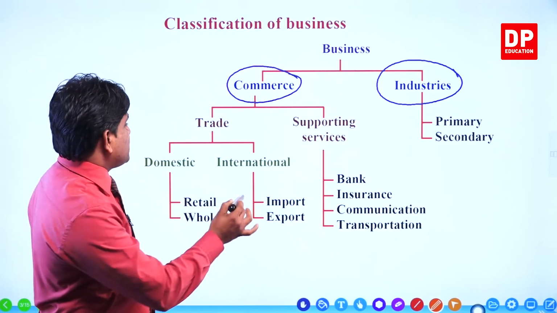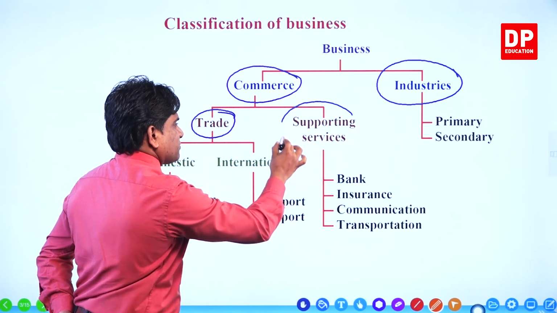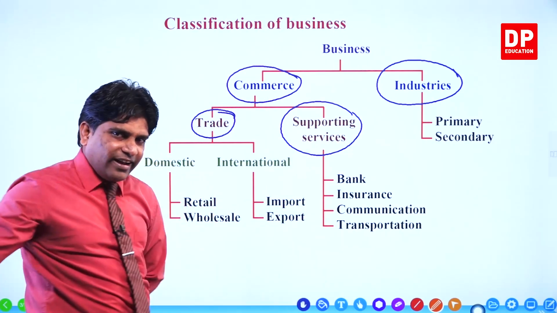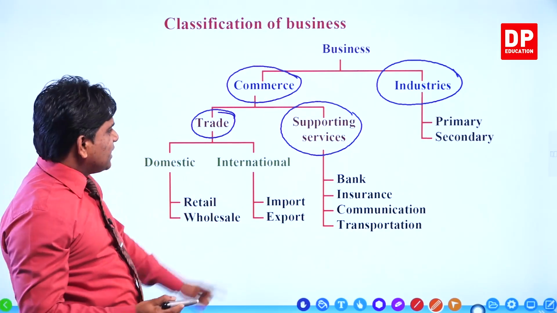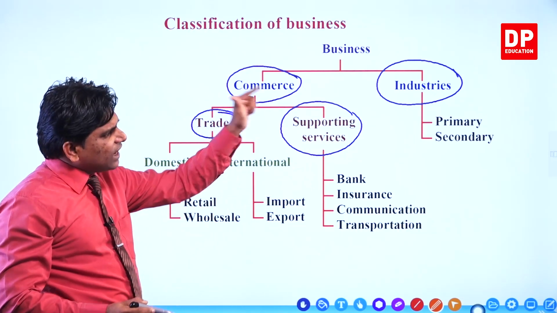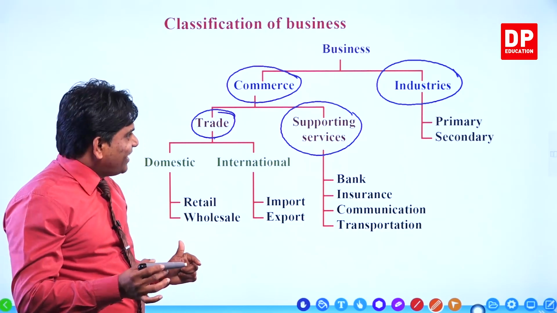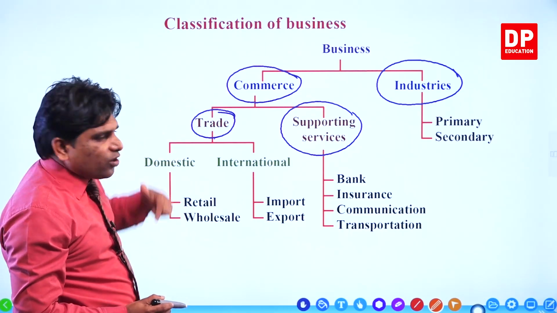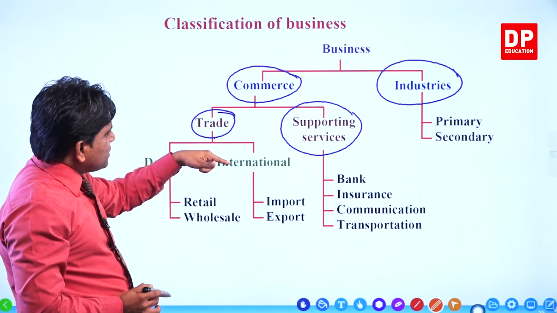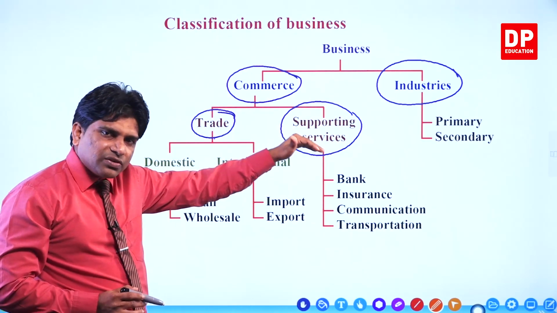Commerce we again classify into trade and supporting services. Your lesson is this, right? Your grade 11 first lesson is trade and supporting services. But you can see the other side also as industries. We'll see what that is. Now on the commerce side, I explain commerce. Commerce goes into two categories, trade and supporting services.